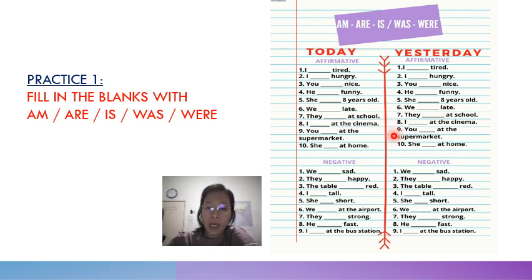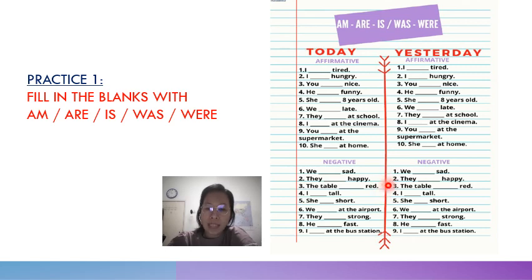You were at the supermarket, she was at home. Okay, for the negative form, we aren't sad, they aren't happy. The table isn't red. I am tall. She... Okay. We need to change it into yesterday, past tense.